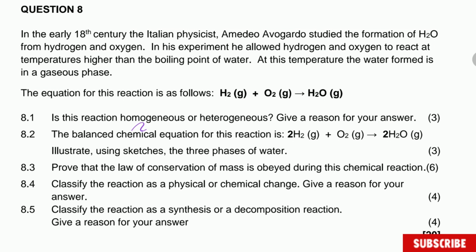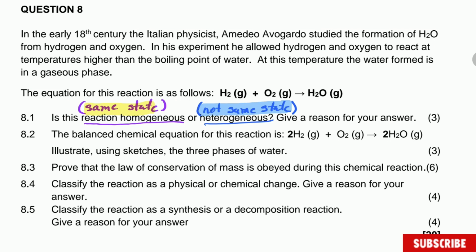Now, what I want you to know is that a chemical reaction is homogeneous when everything has the same state, for instance, everything in the reaction is solid, or everything is gas, or everything is aqueous. That is when a reaction is homogeneous. A chemical reaction is heterogeneous when the substances are not in the same state. This would be the case when you have within the chemical reaction some solid and some aqueous and some gases.